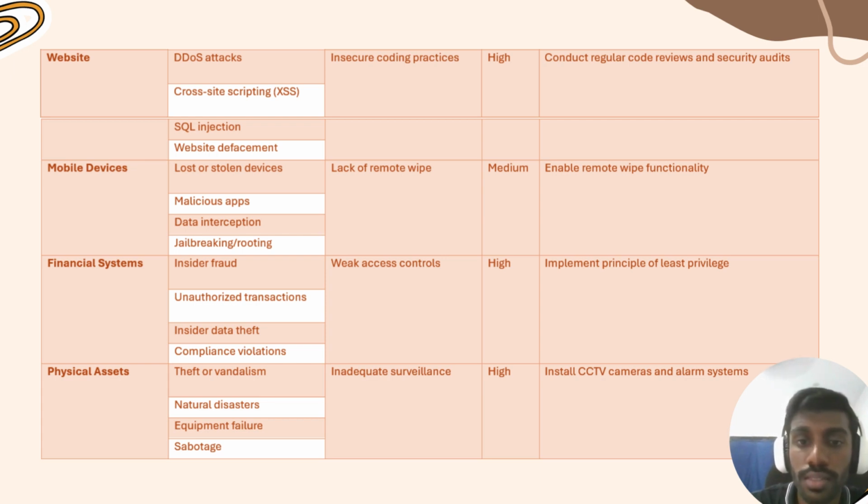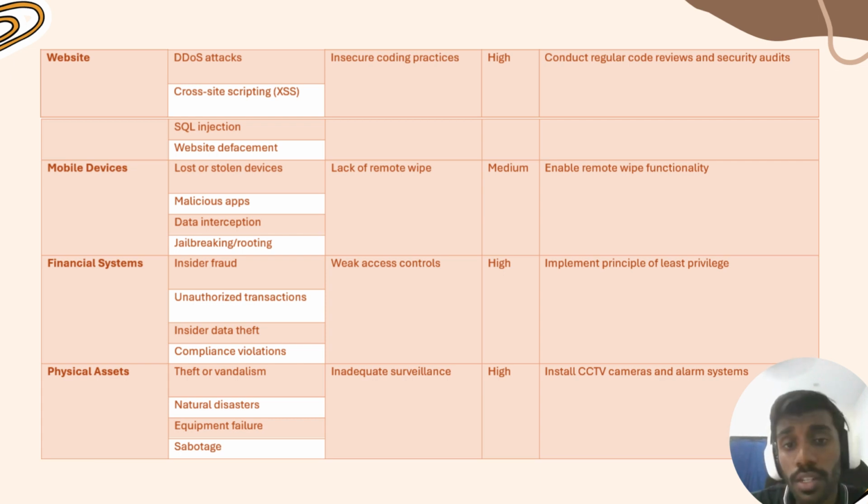Next is the mobile device type of asset. The threats for mobile devices are that it can be lost or stolen. It might contain malicious apps, data interception, and also jailbreaking or rooting, which changes its original functionality for something else.